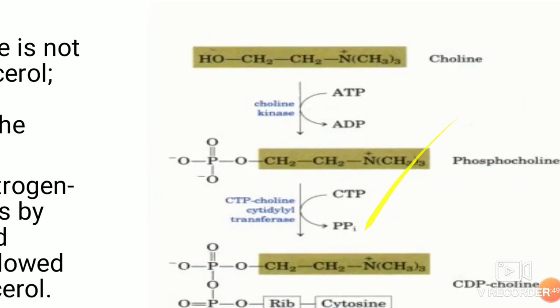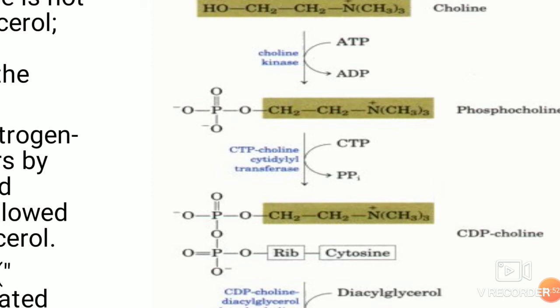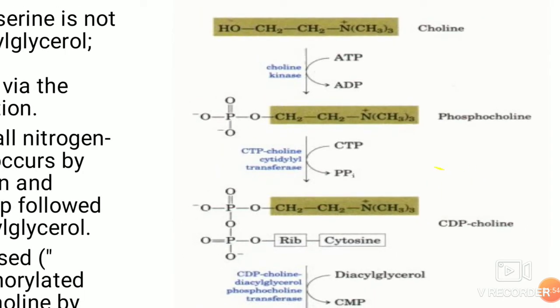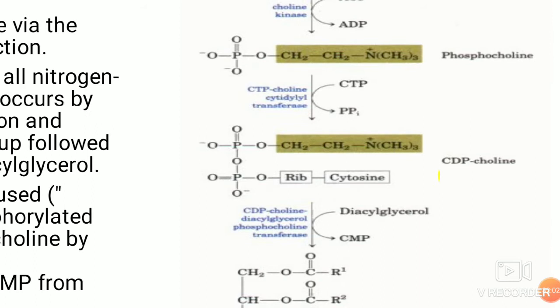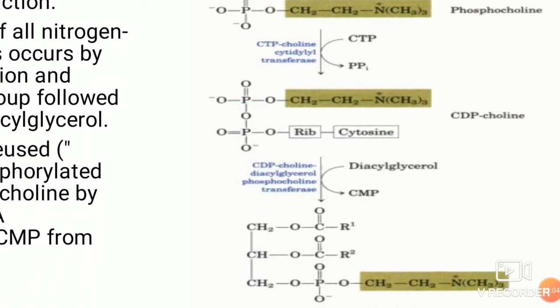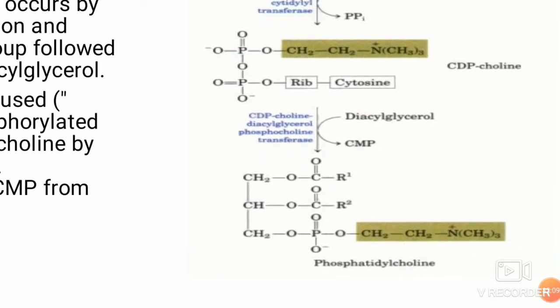So first choline is taken, and it's activated by adding the phosphate group. By the help of choline kinase, you have phosphocholine formed, and then that phosphocholine is attached with cytidine monophosphate, that becomes this CDP choline. This CDP choline, with the help of CDP choline diacylglycerol phosphocholine transferase, transfers this activated choline to diacylglycerol, forming phosphatidylcholine, the strategy 2.